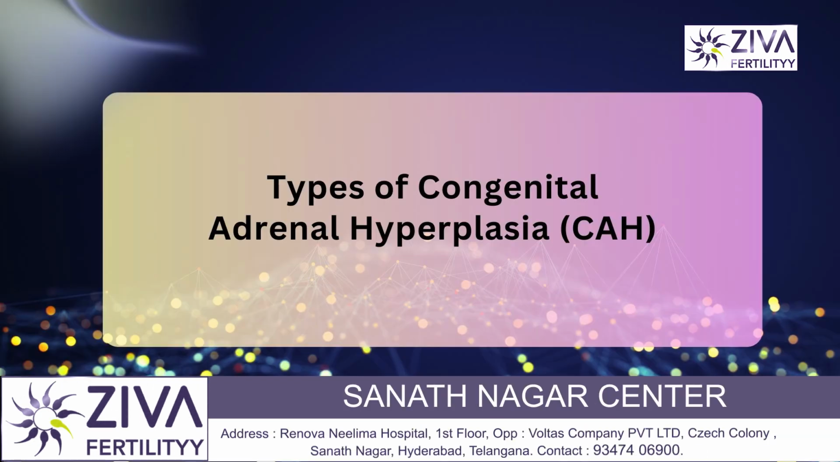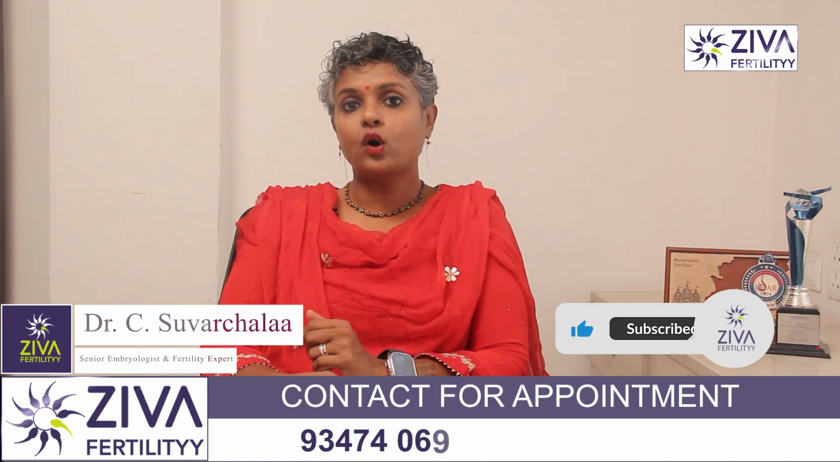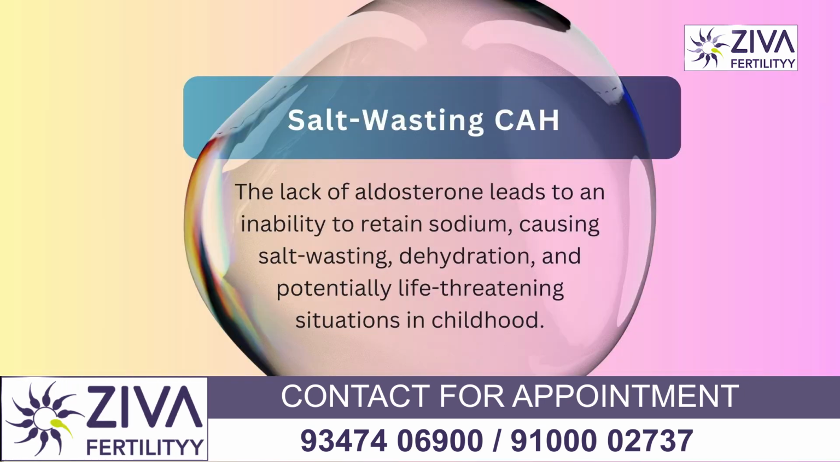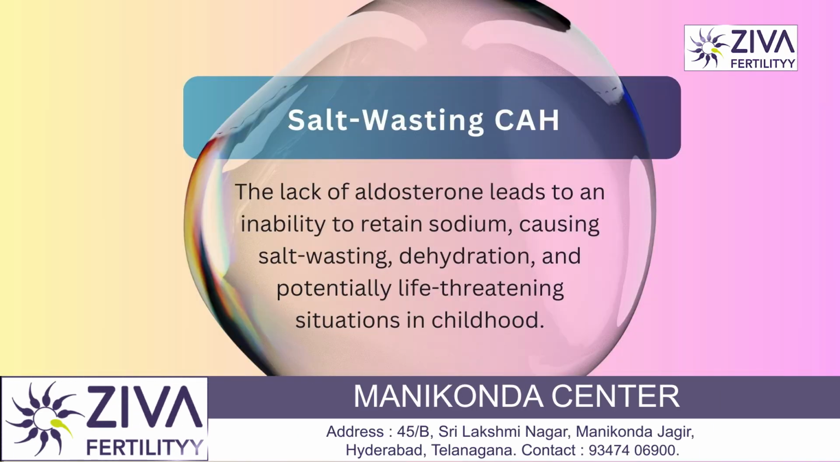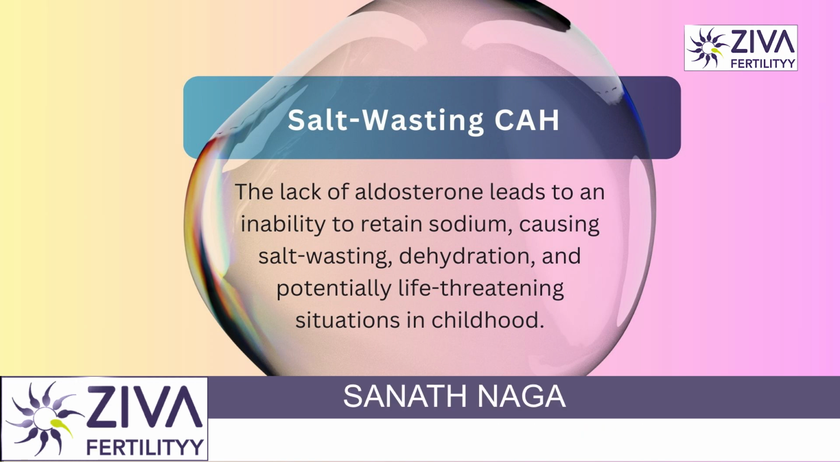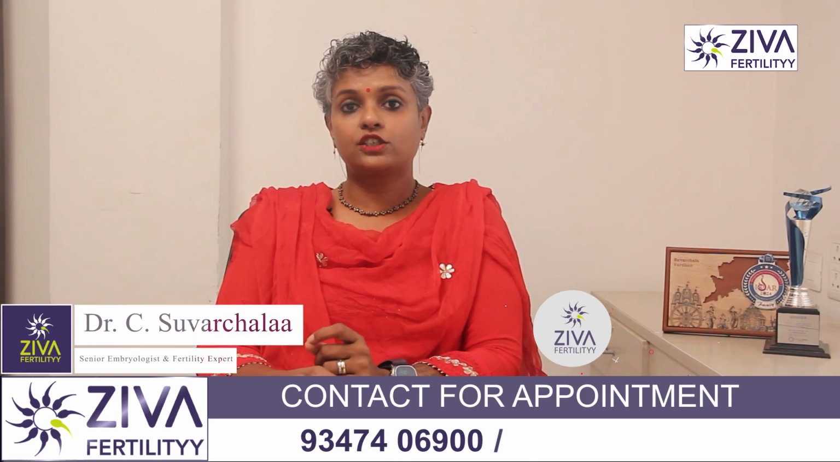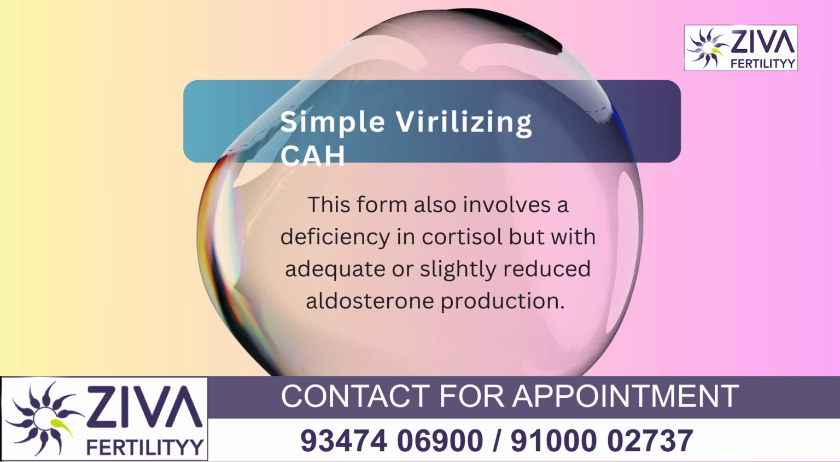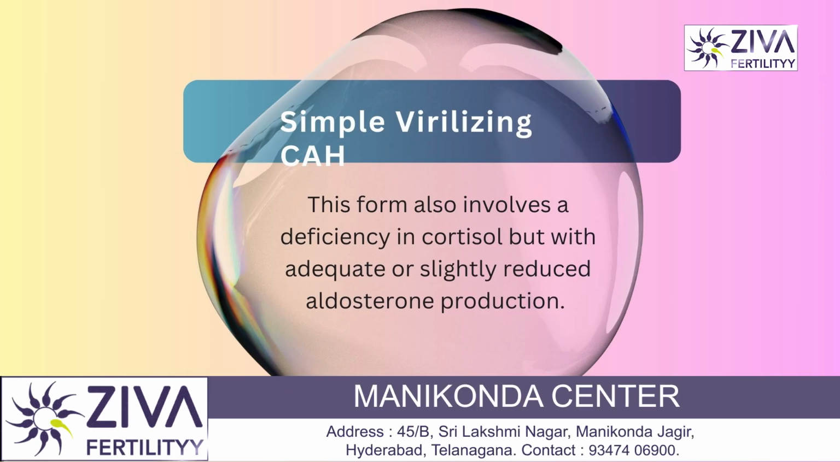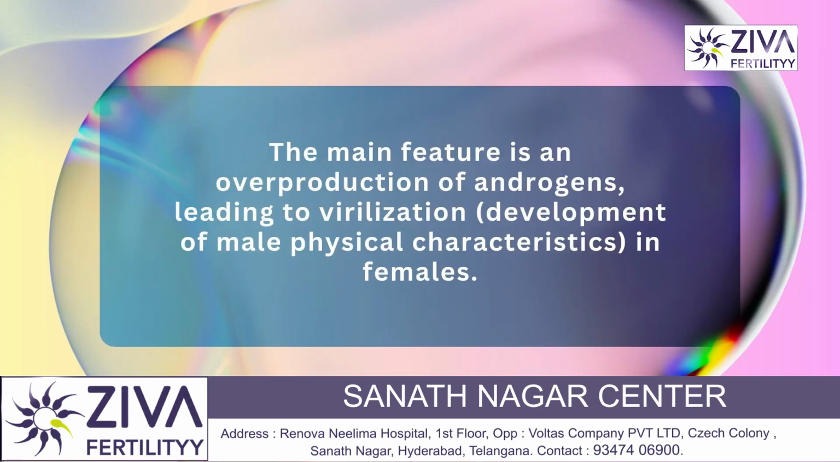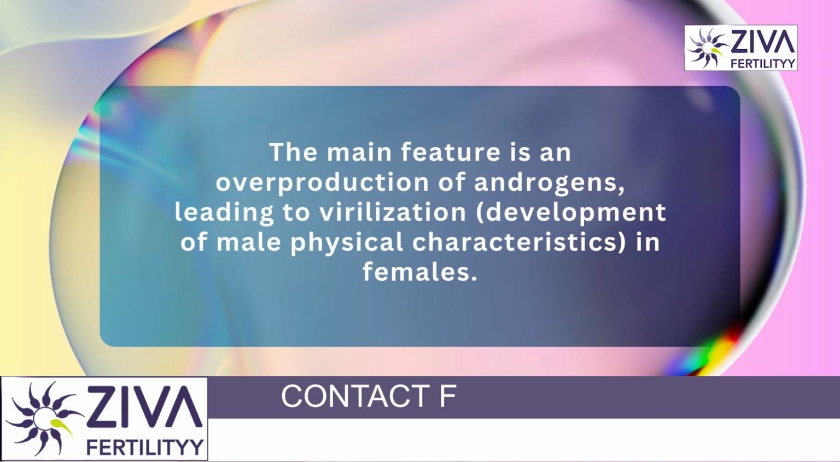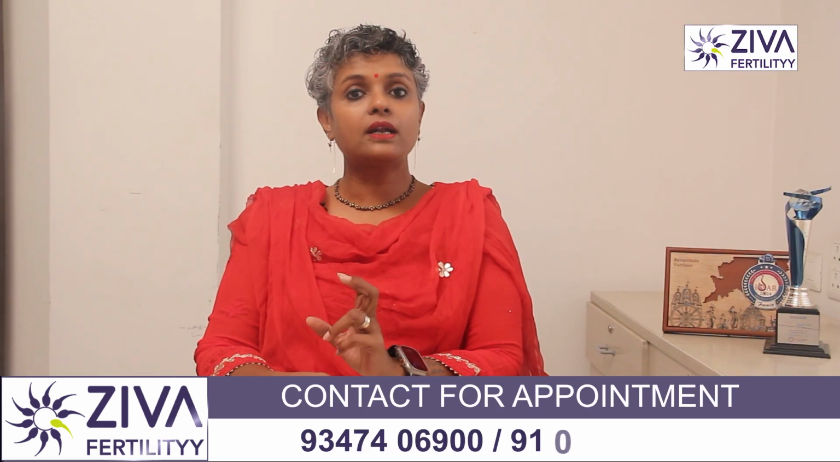So what are the types of congenital adrenal hyperplasia? Salt wasting CAH. This is the most severe form that involves deficiency in both cortisol and aldosterone. The lack of aldosterone leads to an inability to retain sodium, causing salt wasting, dehydration, and potentially life-threatening situations in childhood itself. Simple virilizing CAH. This form also involves a deficiency in cortisol but with adequate or slightly reduced aldosterone production. The main feature is an overproduction of androgens leading to virilization, which is the development of male physical characteristics also in females.